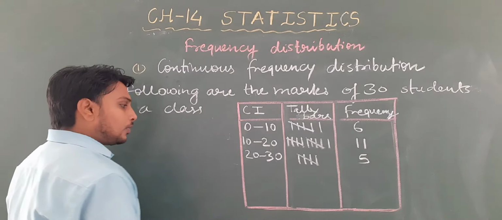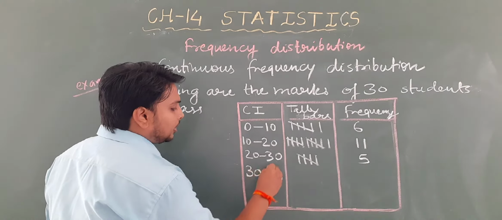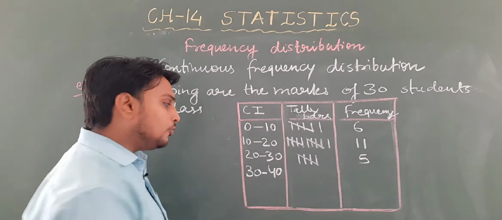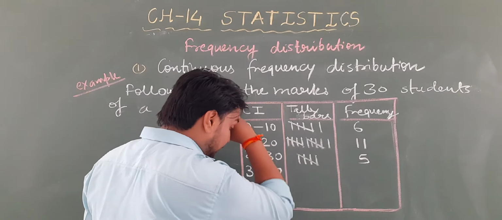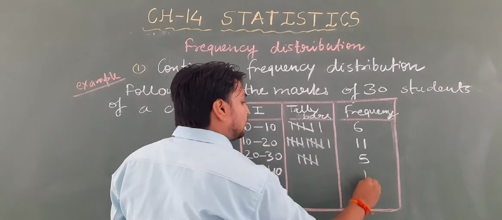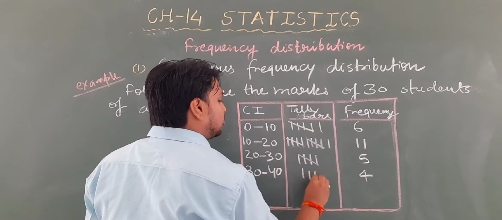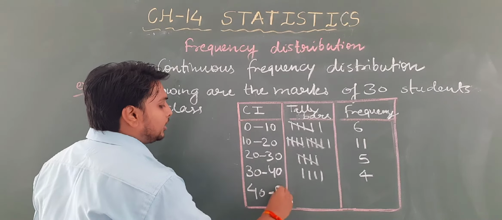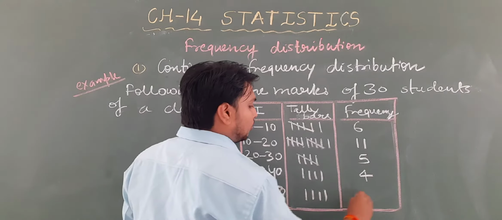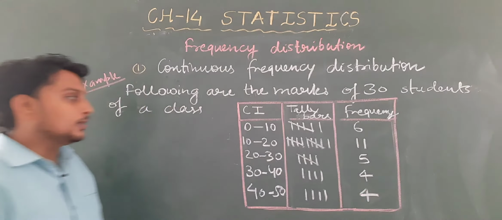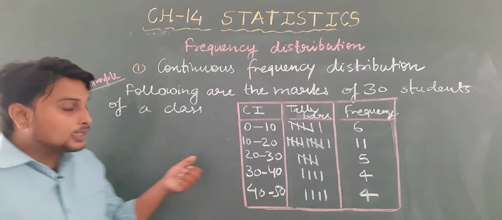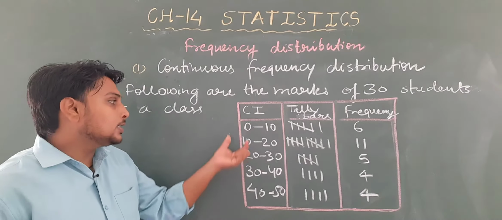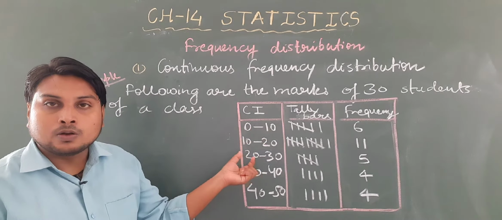And the students who have got marks between 30 to 40, suppose it is 4. So it will be 1, 2, 3, 4. And the students who have got marks between 40 to 50, it is also 4, and it is represented like this. So here, students, you can see the first column of this table is written in the form of groups.